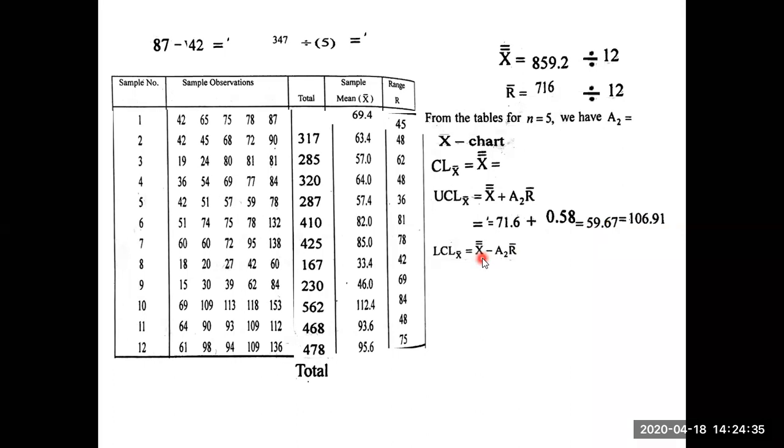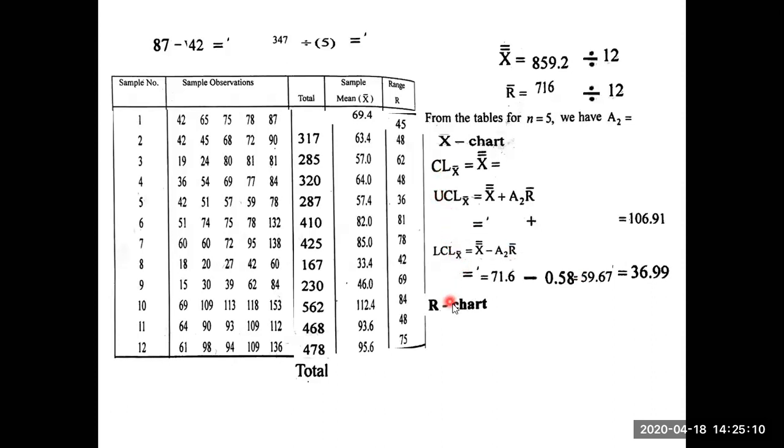Next, the lower control limit. X double bar is already found, 71.6. A2 is 0.58, so you place it here. R bar is 59.67. Here it is multiplication, A2 into R bar, 0.58 into 59.67. How much do you get? 36.99. So we have the control line, upper control line and lower control line.